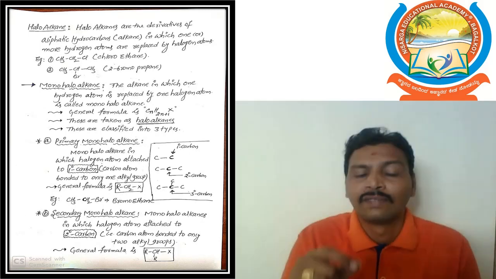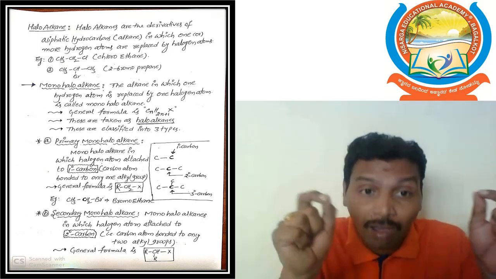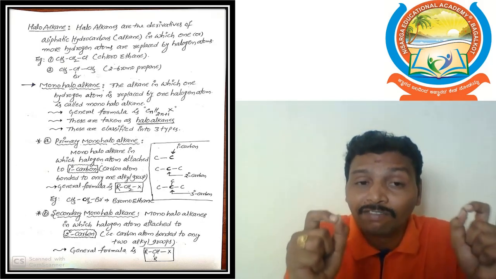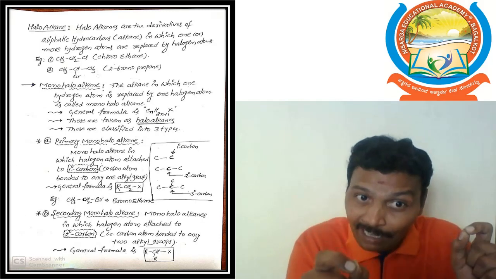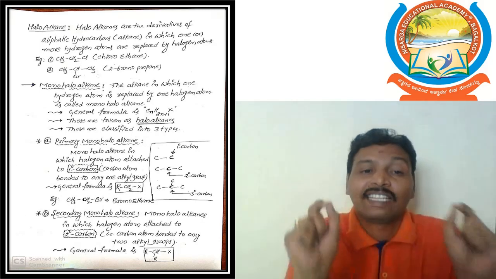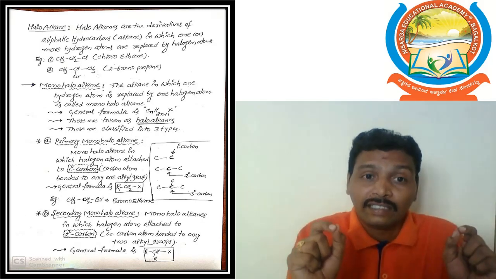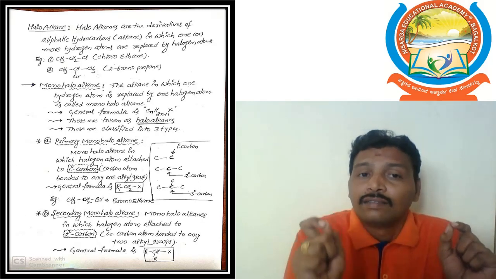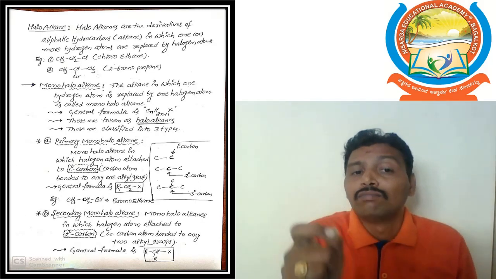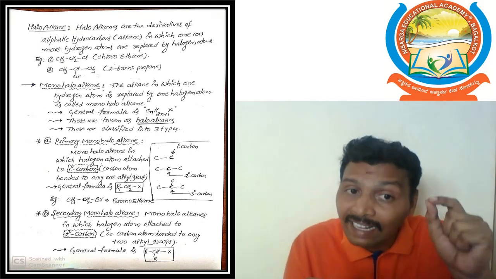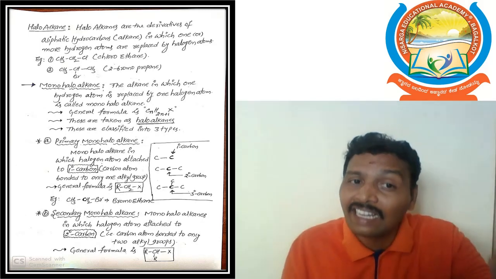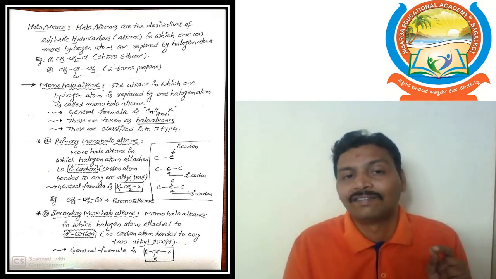Next we will go to the secondary monohaloalkane. What is the meaning of secondary carbon? The carbon bonded to two other carbon atoms is taken as a secondary carbon. Definition: a monohaloalkane in which the halogen atom is directly attached to a secondary carbon; that type of haloalkane is called a secondary monohaloalkane.